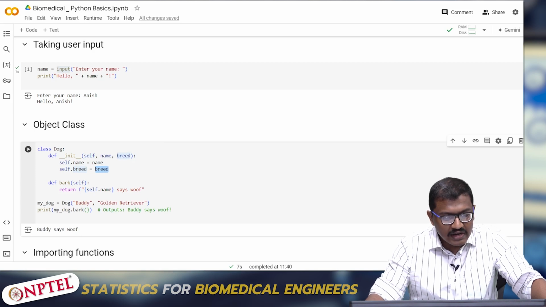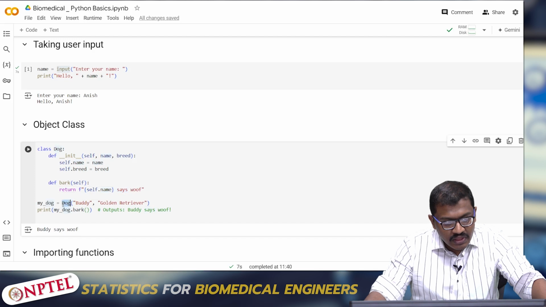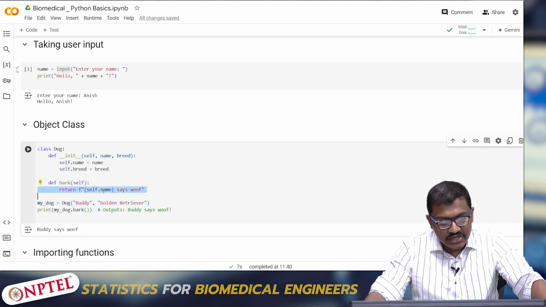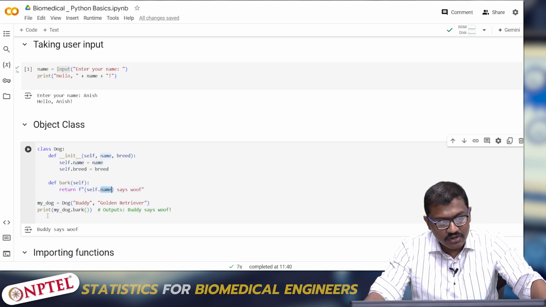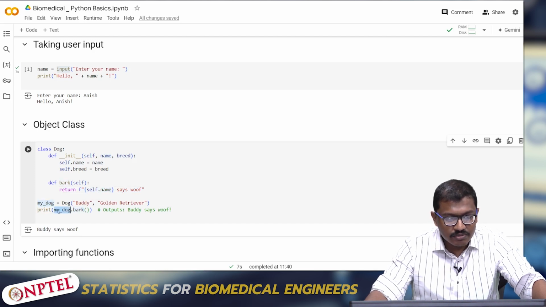It takes two inputs, and here I have made a simple function called bark, which returns the name of the dog followed by "says woof". So when we run it, I'm calling the class and giving two inputs, name and breed. Buddy is the name of the dog, and Golden Retriever is the breed. It has to return only the name, followed by says woof. So if I'm printing my_dog.bark(), this is how I should call the class object.